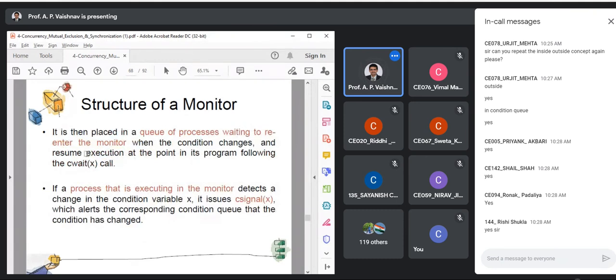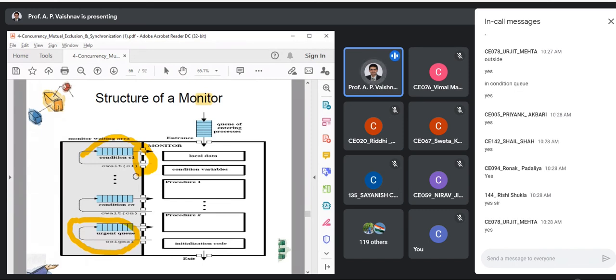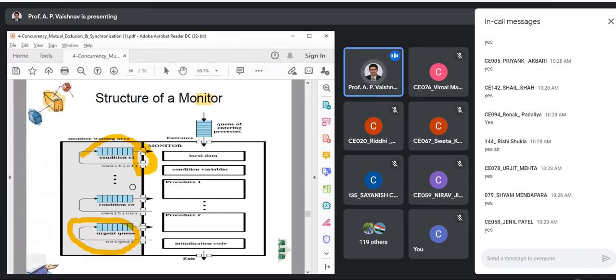Fine. It is then placed in the queue of processes waiting to re-enter the monitor. Waiting to re-enter the monitor, what does that mean? You are over here. Can you see this gateway? Although it is a part of the monitor, you can say there is a small gate inside the campus itself. Can you imagine it like that, right? So you are blocked.